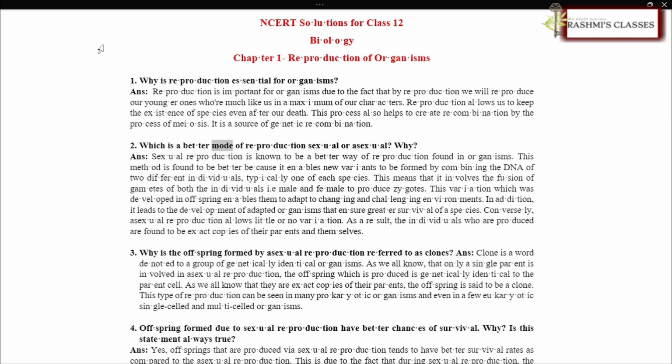Which is a better mode of reproduction, sexual or asexual? Why? ANS. Sexual reproduction is known to be a better way of reproduction found in organisms. This method is better because it enables new variants to be formed by combining the DNA of two different individuals, typically one of each sex. This means that it involves the fusion of gametes of both the individuals, i.e. male and female, to produce zygotes.